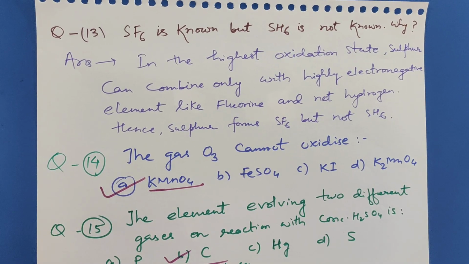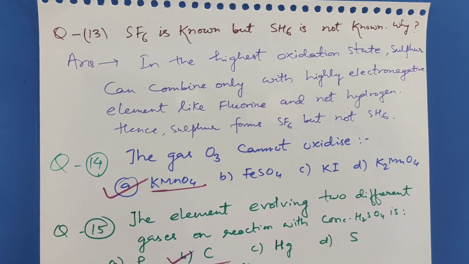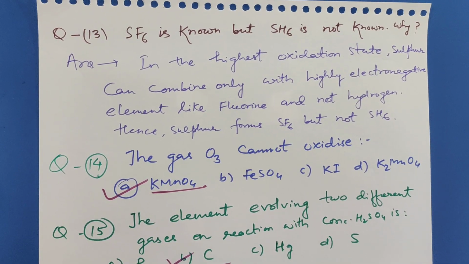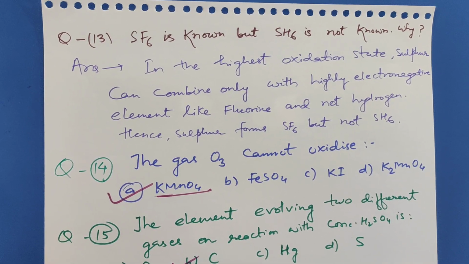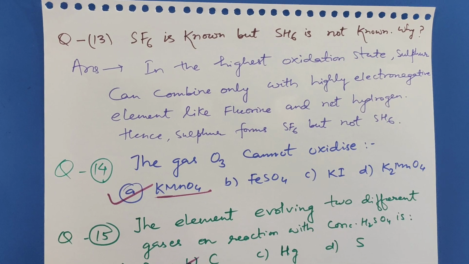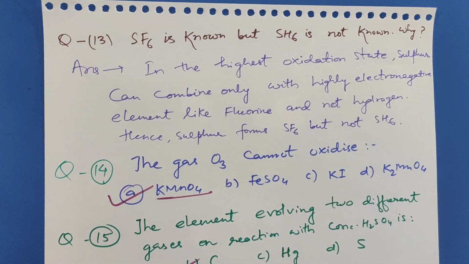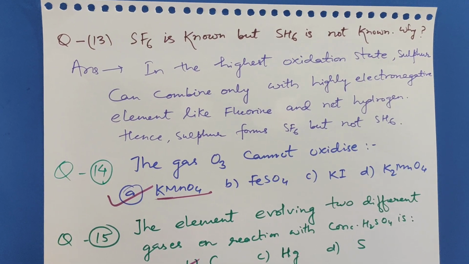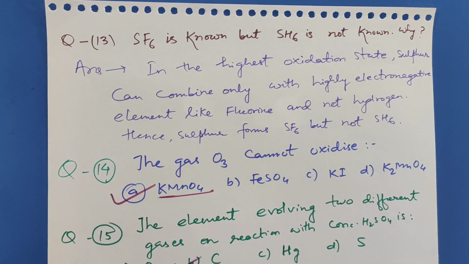Moving to question number 13. SF6 is known but SH6 is not known. Why? So in the highest oxidation state, sulfur can combine only with highly electronegative element like fluorine and not hydrogen, because hydrogen is less electronegative, and that's why 6 hydrogen atoms cannot be stabilized to form sulfur hexahydride. So sulfur forms sulfur hexafluoride but not sulfur hexahydride.